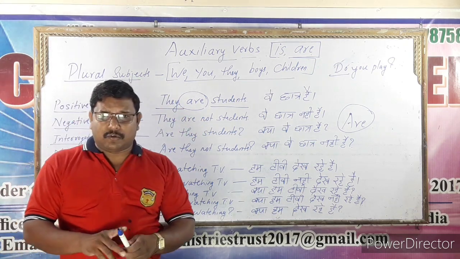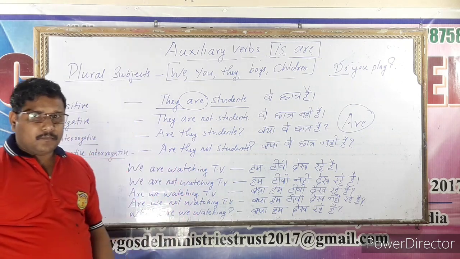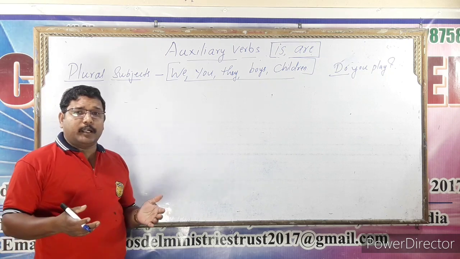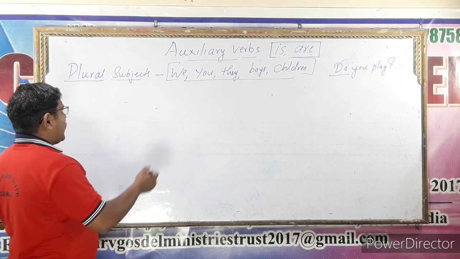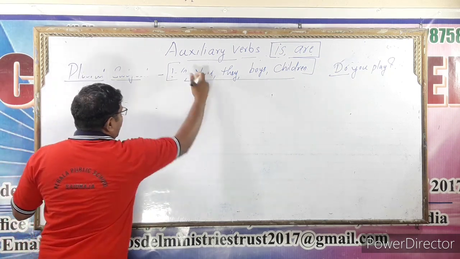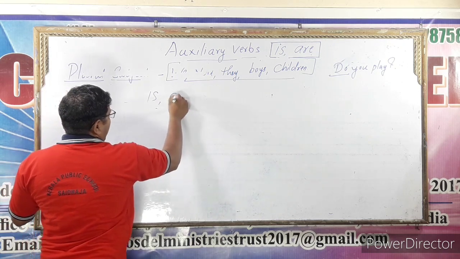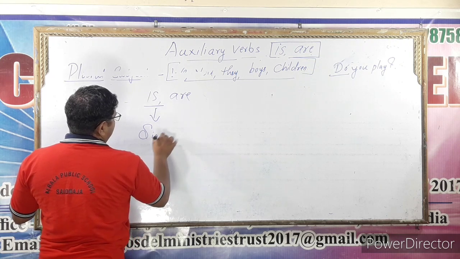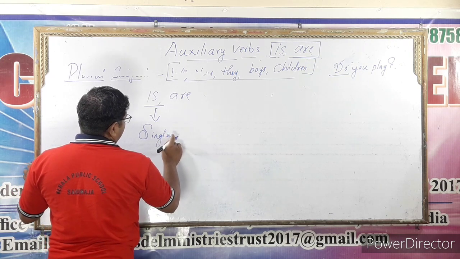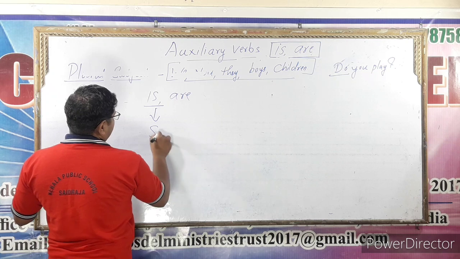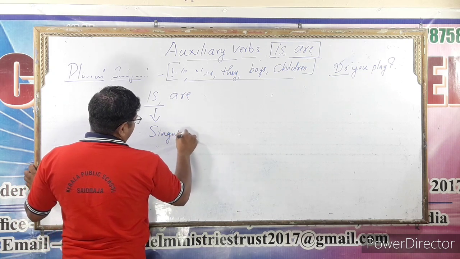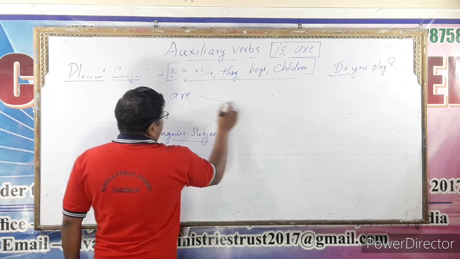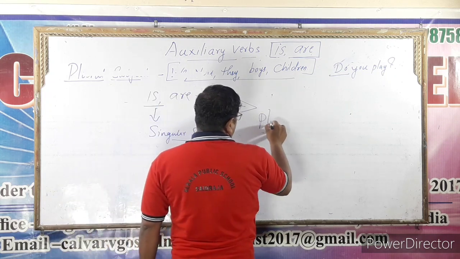Commonly, I want to ask some questions to you. We are studying about is and are. I already told you the use of is and are. Is always stands with a singular subject. See, are stands with the plural subject.